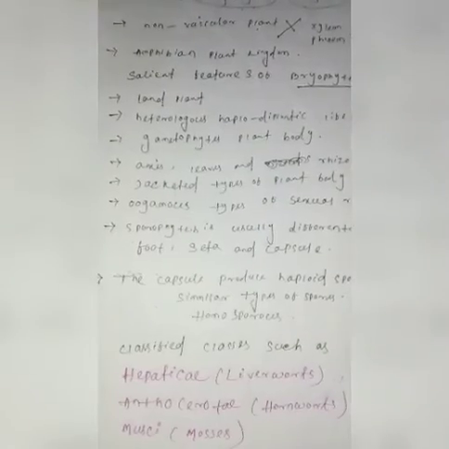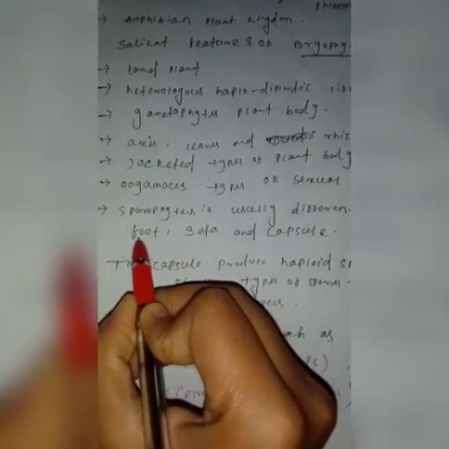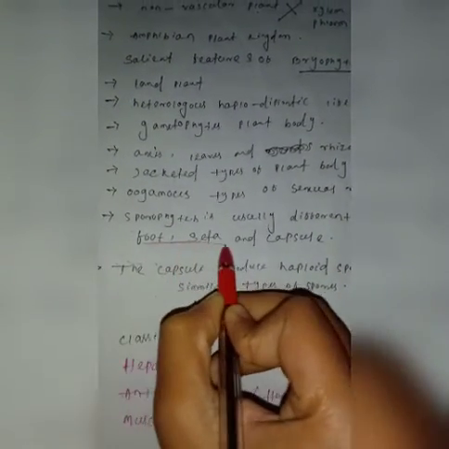Then the sporophyte is usually differentiated into foot, seta and capsule.